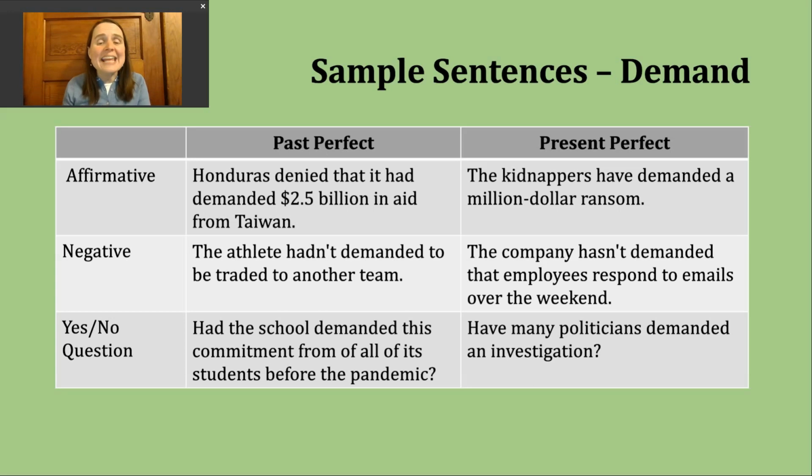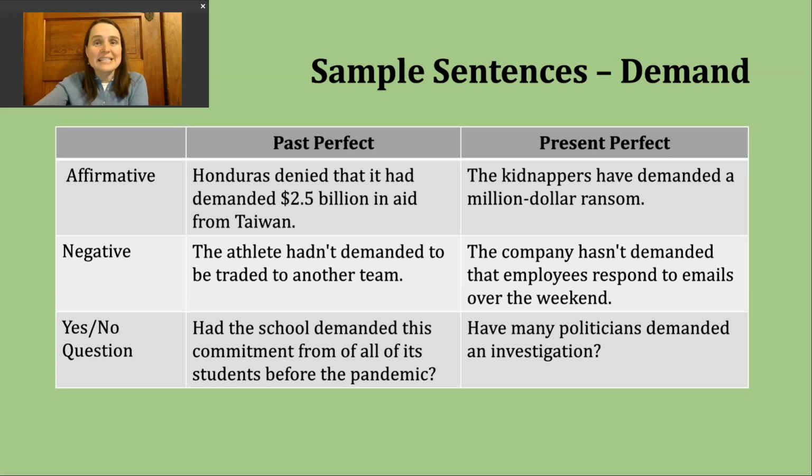Honduras denied that it had demanded $2.5 billion in aid from Taiwan. This particular sentence comes from news stories in the last 3 to 4 weeks, and again, it's this idea of strongly insisting.